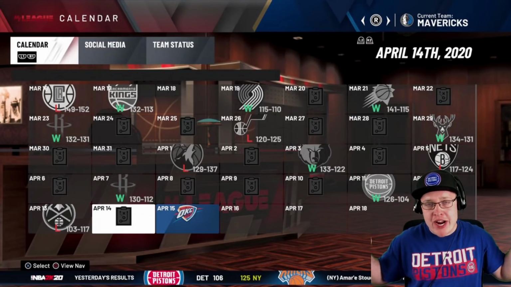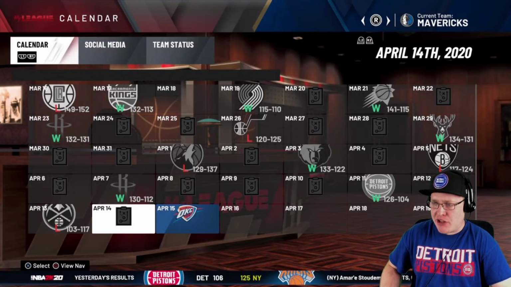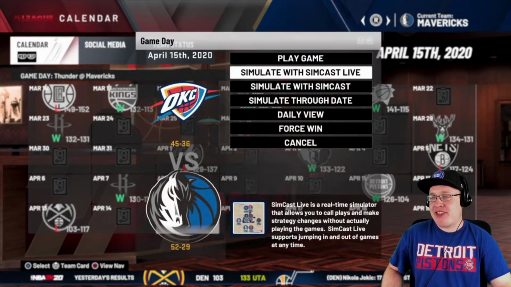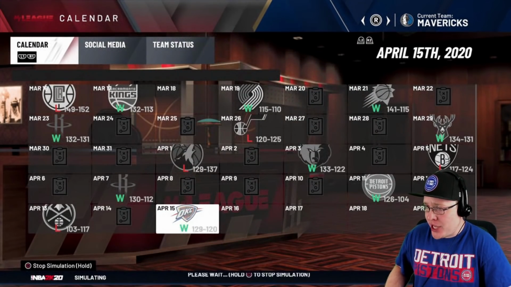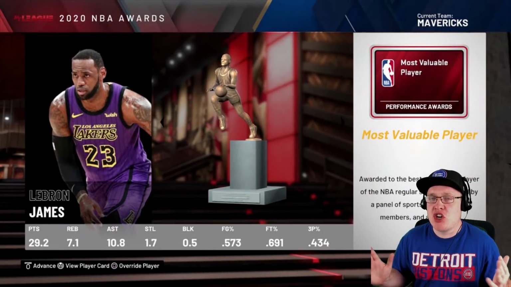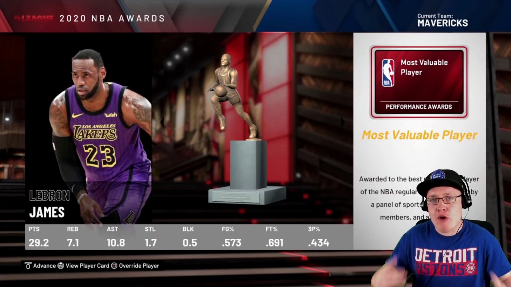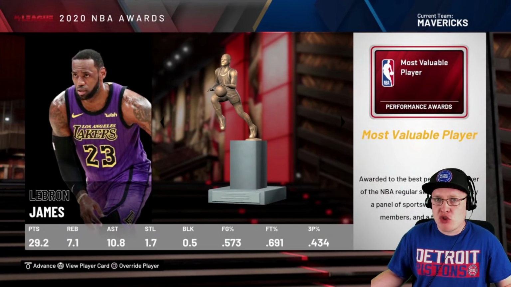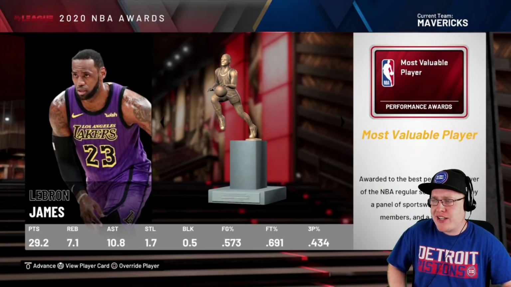Okay, so we have a final record of 52-29 for the Dallas Mavericks. One more game against Ray Allen and the OKC Thunder. Simulated through date. There's so many players that I wish we could have watched play in their prime today. Can you imagine Ray Allen playing today, guys? Or even Dirk Nowitzki, the way the three-point shot is utilized.